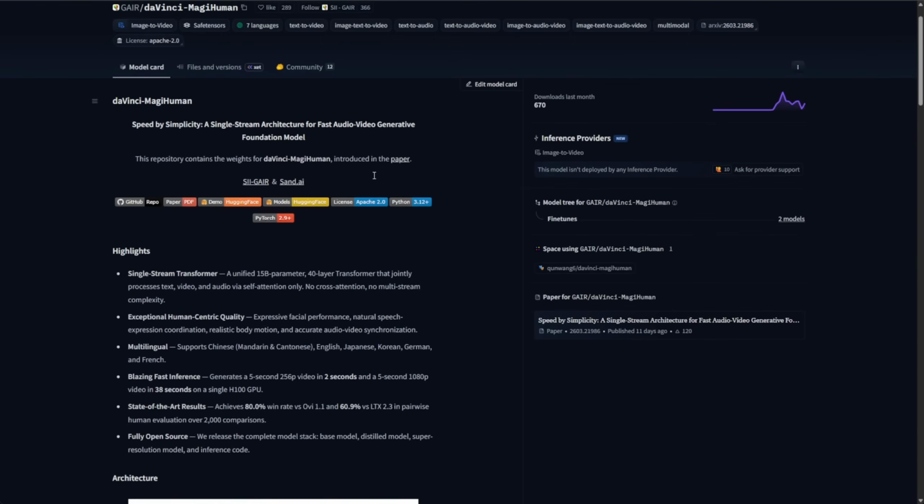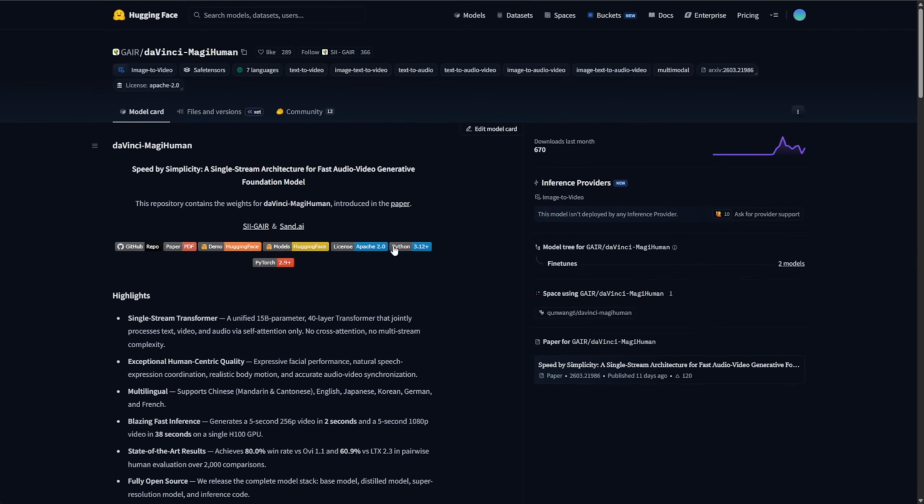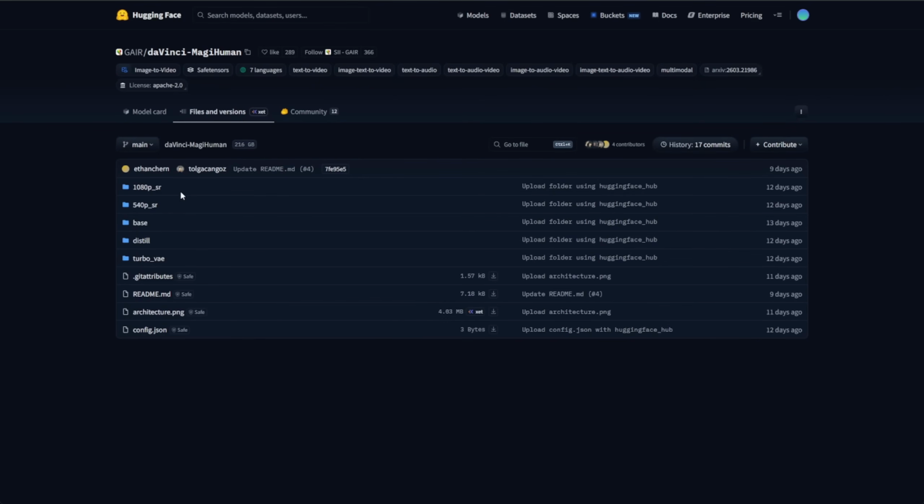We need to check the actual model size and precision. Clicking into Files and Versions, you'll see folders for 1080p SR, Super Resolution, and 540p Super Resolution weights, plus a base model. There's a base folder and a distill folder for the distilled versions. Both the Turbo VAE and normal VAE used here rely on the WAN 2.2 VAE for video generation.